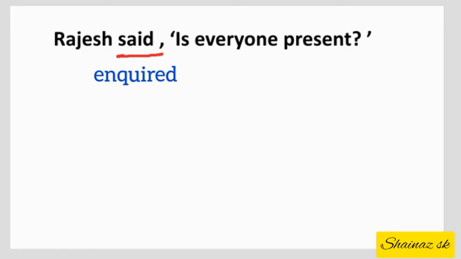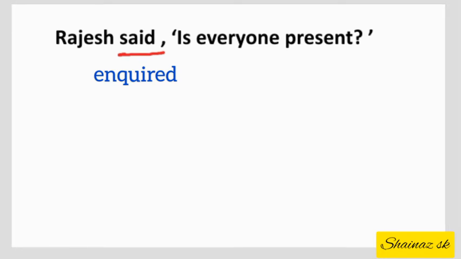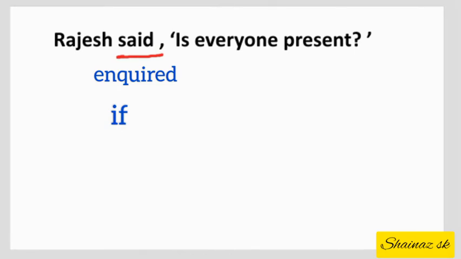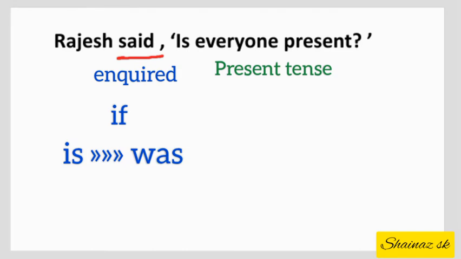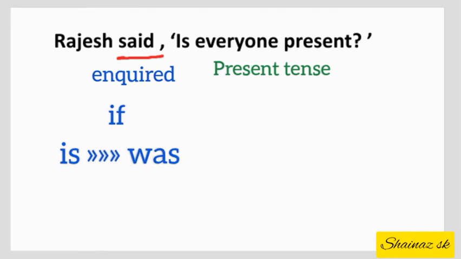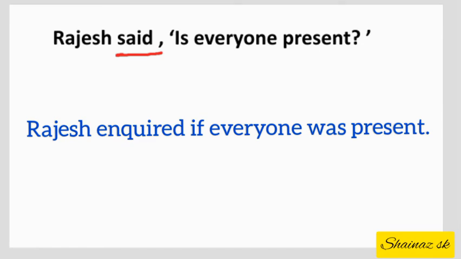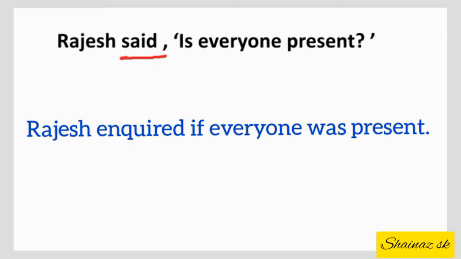After that we will use if, and the tense of the given sentence is present tense, so is will be changed into was. So the sentence will be: Rajesh inquired if everyone was present. Like this we change a yes or no question into indirect speech.